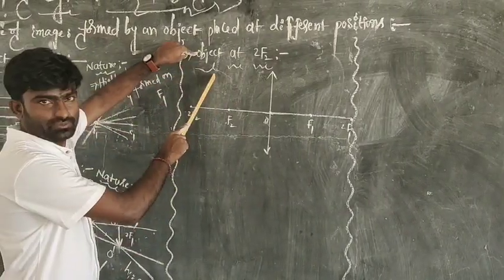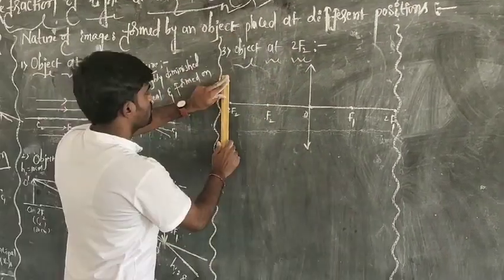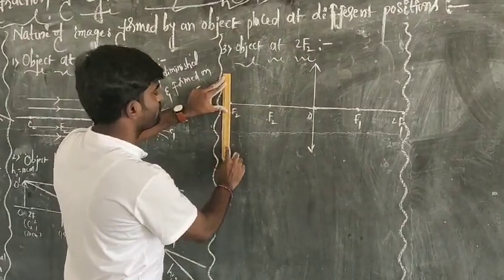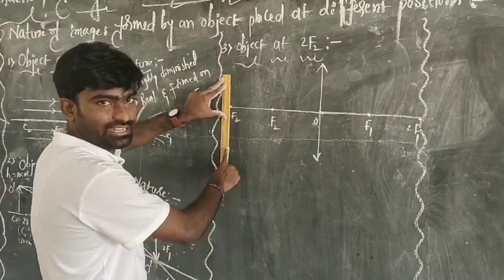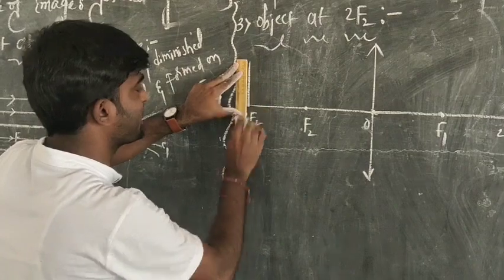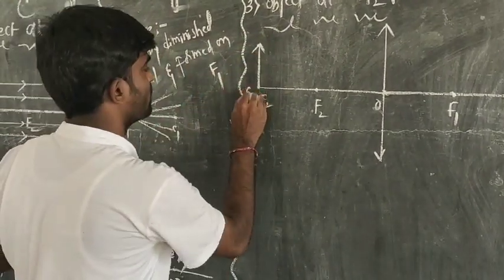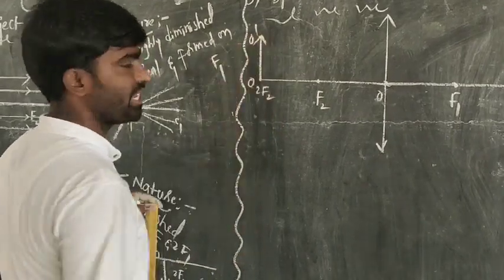So now, object at 2F2, which means the object at the center of curvature. We are going to take an object whose length is 10 centimeters and is placed exactly on the center of curvature, that is on 2F2, O dash.